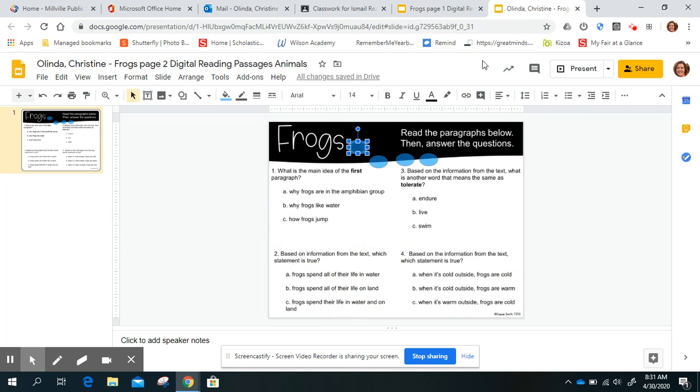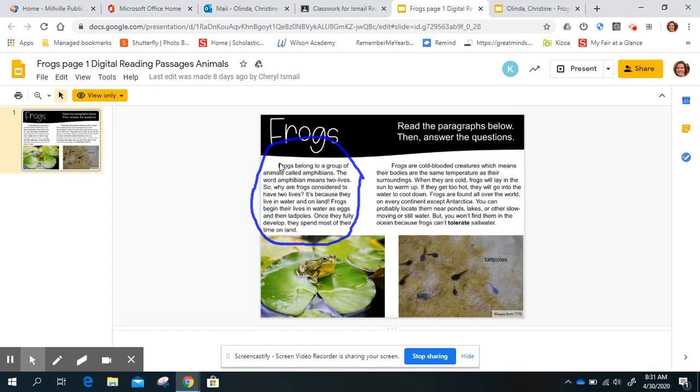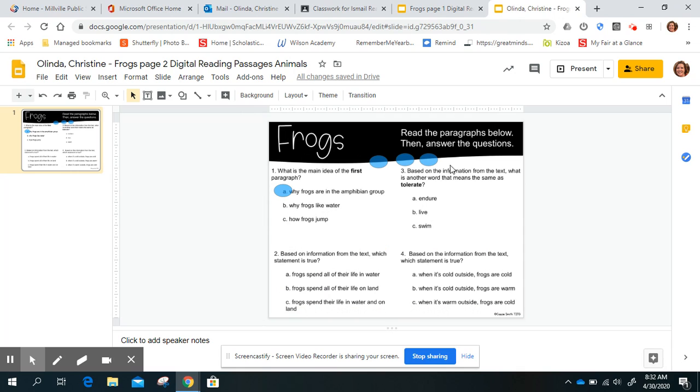All right, so let's look at our choices. A, why frogs are in the amphibian group? B, why frogs like water? C, how frogs jump? And if you picked A, you got it right. Frogs are in the amphibian group, and I believe that's right here in the first sentence, and that makes the most sense.